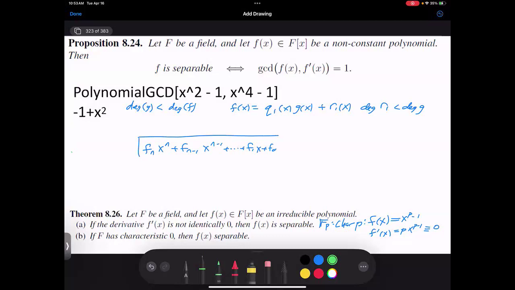So I'll write that as gk x to the k plus dot dot dot plus g1 x plus g0. And I want to know how many times does the g polynomial go into the f polynomial? Well, I look at the leading terms. How often does the gk x to the k go into the fn x to the n? How many powers of x do I need?